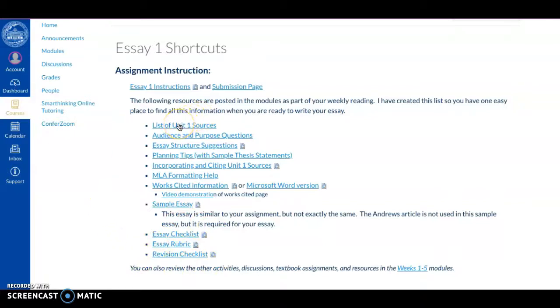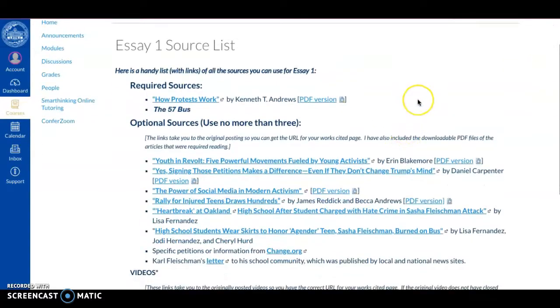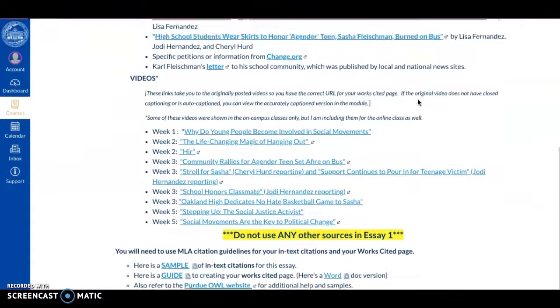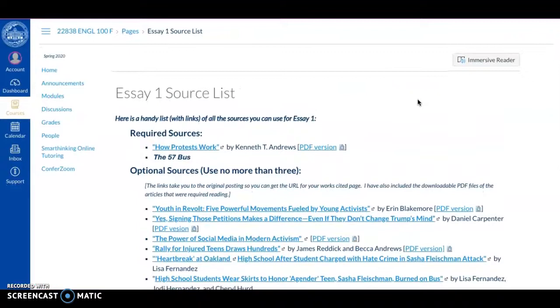Let's go to this list of Unit 1 sources. And here you'll see you have a one-stop shop of all of the potential sources. Remember, with Essay 1, you are limited to only Unit 1 sources, no outside research. You must use How Protests Work. You have the link to the website as well as a PDF version. And then you also must use examples from the 57 bus.